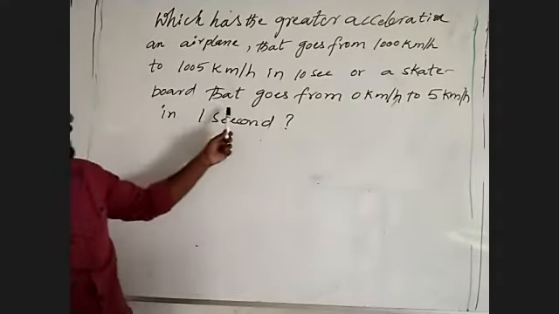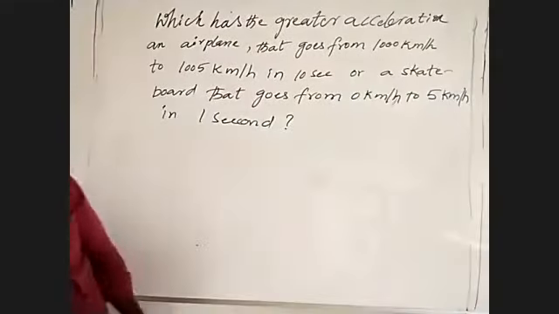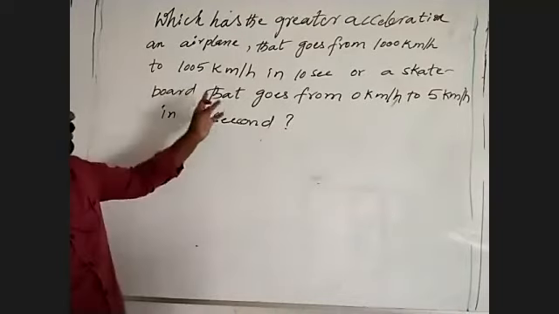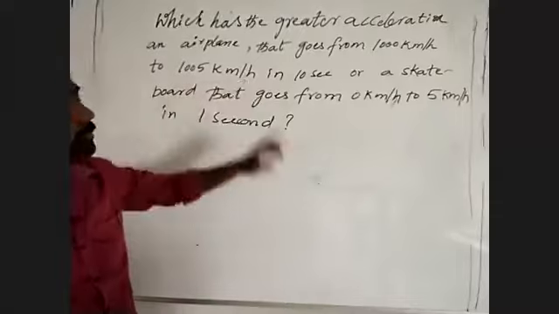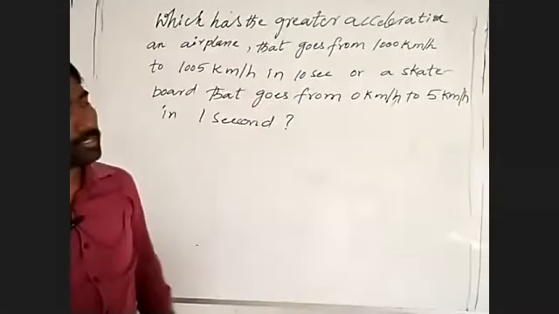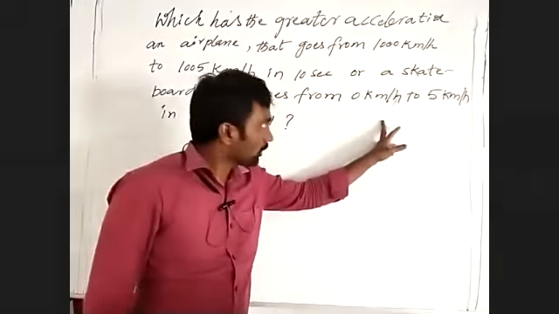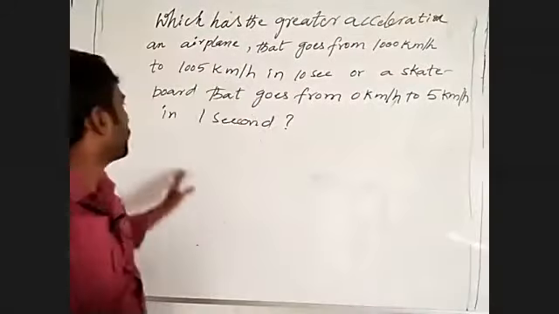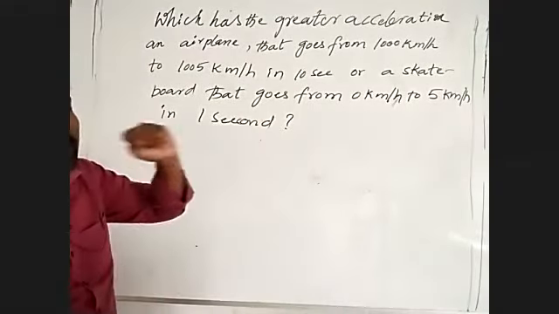The skateboard goes from 0 km per hour to 5 km per hour in 1 second. Airplane is moving from 1000 km per hour to 1005 km per hour in 10 seconds. Skateboard moves from 0 km per hour to 5 km per hour in 1 second. Understand?